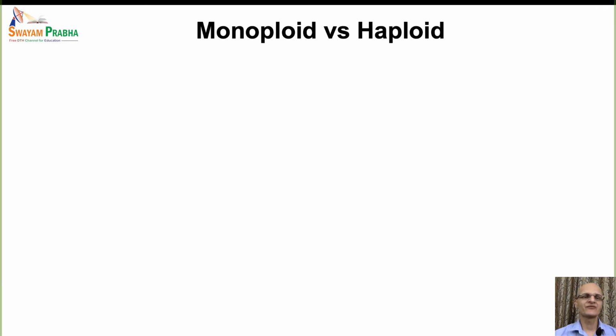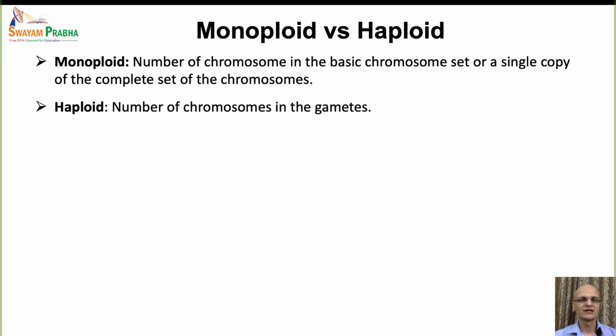Now, sometimes we confuse the haploid and monoploid numbers. So it's very important to clearly differentiate and learn what exactly the difference between the monoploid and haploid is. We define monoploidy as the number of chromosomes in the basic chromosome set, or a single copy of the complete set of chromosomes in an individual.